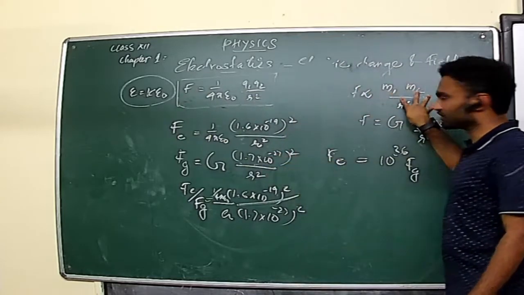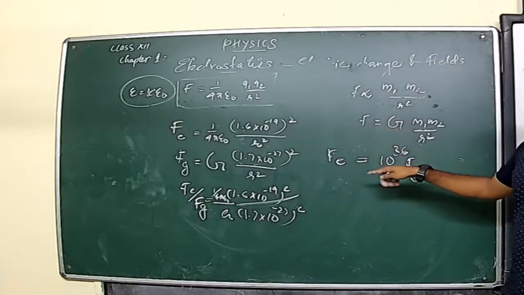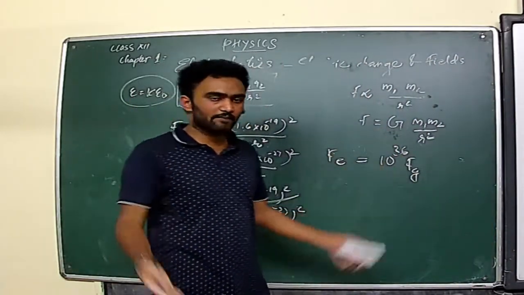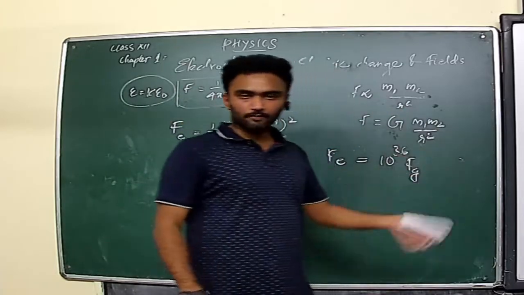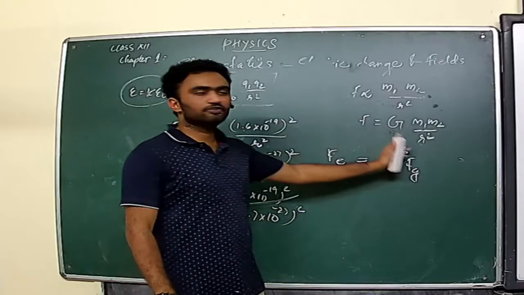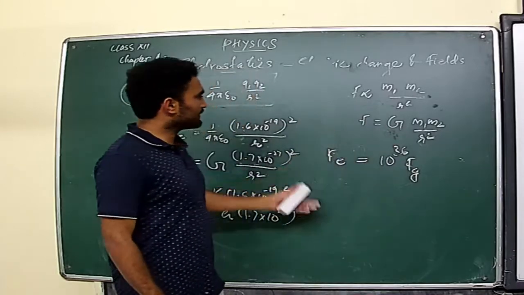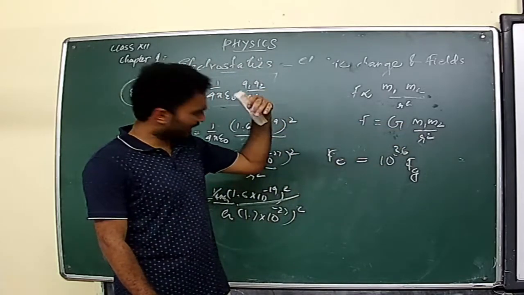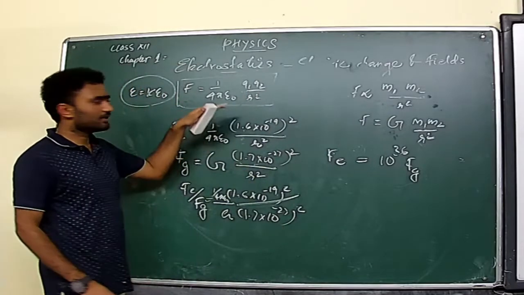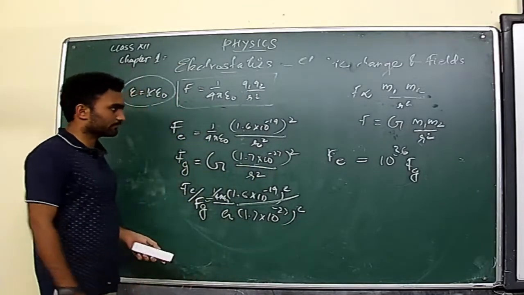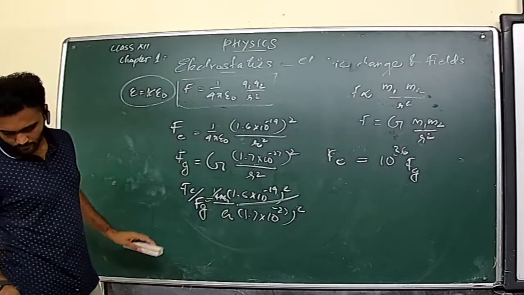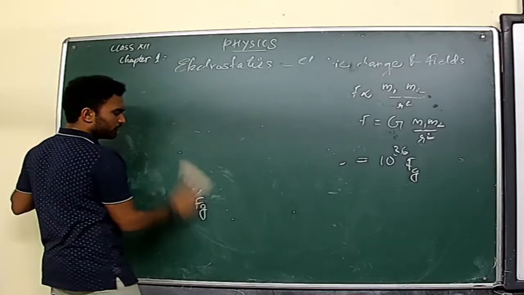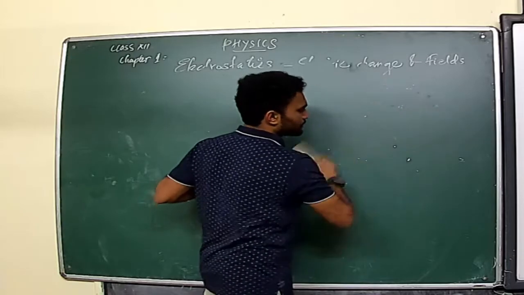But in the case of gravitation, you can see G is constant for the universe. It's a universal constant. So there is no change in the value of G, even if you consider any medium. If you consider vacuum or air or water or glass, the value of G will remain the same. The gravitational force remains the same in any medium, whereas electrostatic force will vary with respect to the medium we are considering. Clear? Okay. Then the last one is that the electrostatic force is very much higher when compared with the gravitational force.